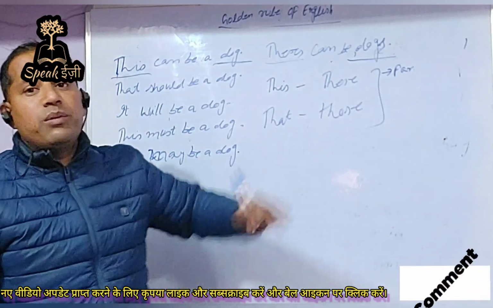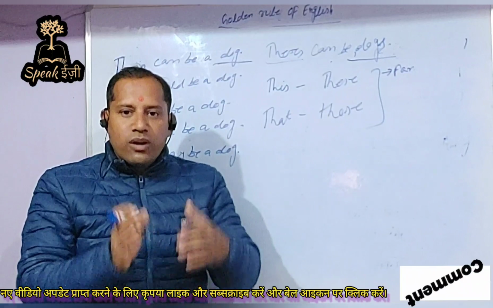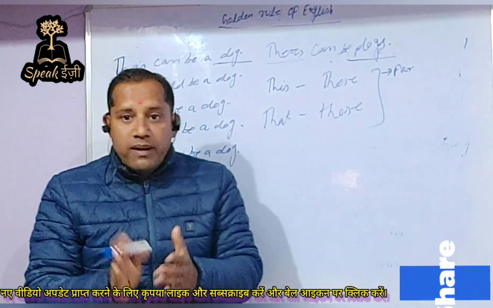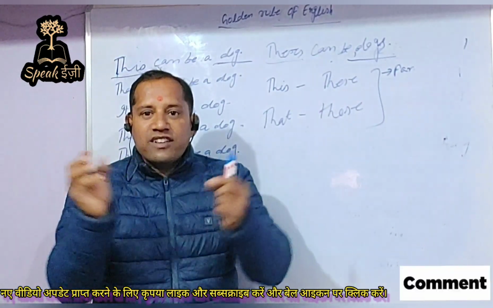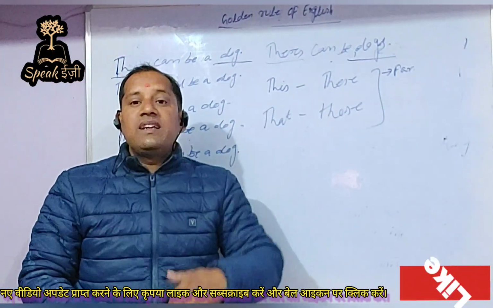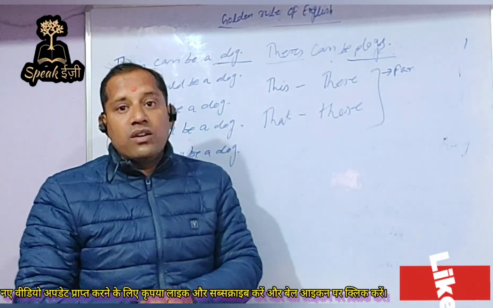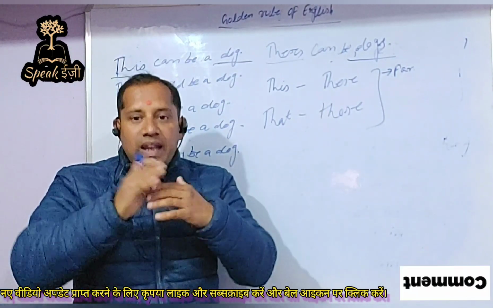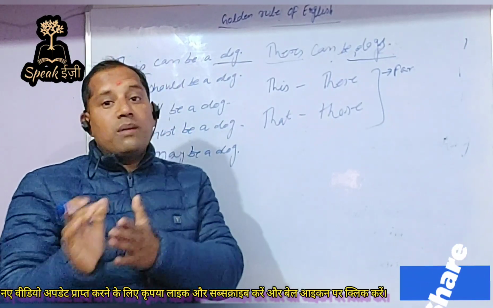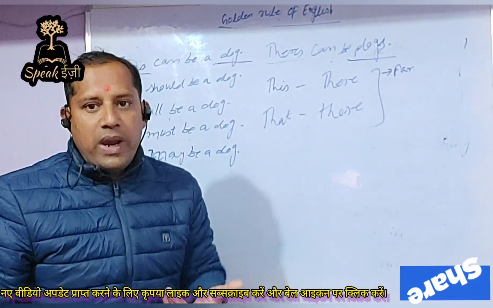So I think the concept is very clear. These are very small things which are very important in English, and without knowing these things we will not be able to proceed further, because for making a big building we need to add small bricks together. These are the points which each and everyone must know. Without knowing these things, we can't elaborate our ideas, and it is not possible to learn English in an effective way.